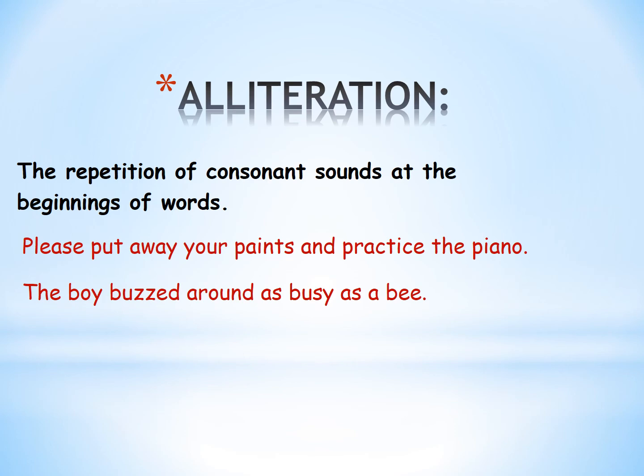So, what is the definition? The definition is the repetition of a consonant sound. For example, here P, P, then P, P. So please, put, paints, practice. So consonant sound P at the beginning of the words. Same in the second example, boy, buzzed, busy, bee. So, such types of lines are known as the alliteration figure of speech.